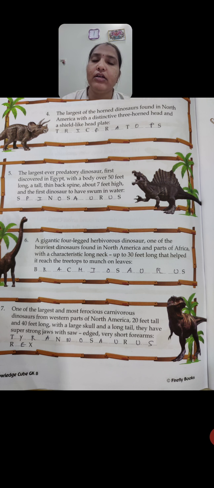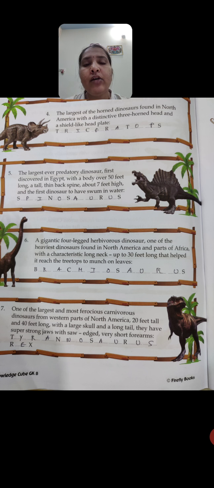Okay, so I think up to this point I will wind up the class. For this one I will put the images in your subject group. You can fill in the letters, those they have kept blank. You can write it in your textbook. All of you write it in your textbook, and all of you have taken, I think, the workbook of this GK book, and you should also write it in the workbook. You should write in both the textbook and the workbook.